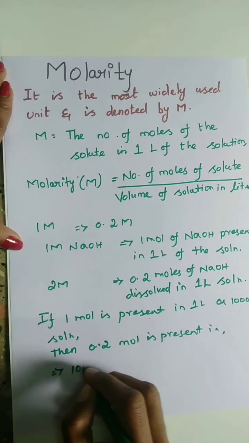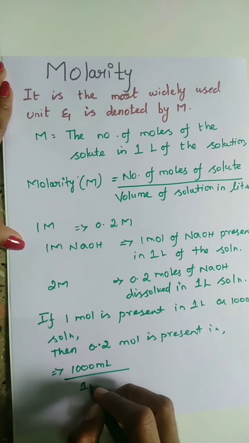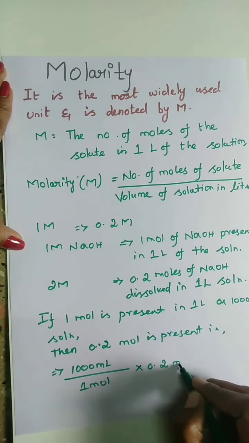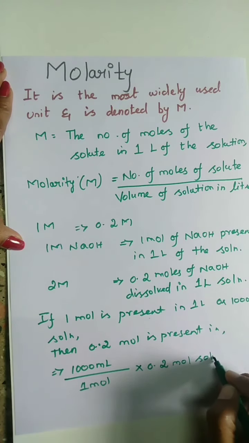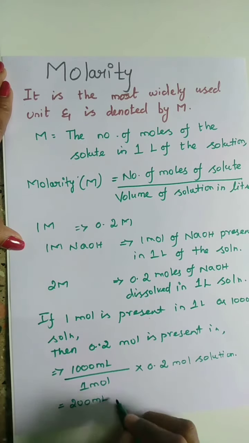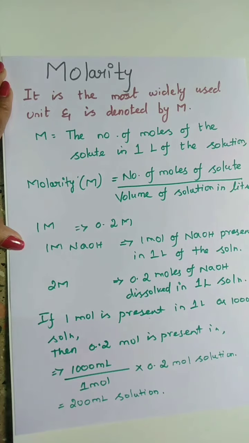So the calculation is 1000 ml divided by 1 mole multiplied by 0.2 mole. So finally 200 ml solution is present. So 200 ml of 1 M NaOH solution is taken and enough water is added to make it 1 liter.